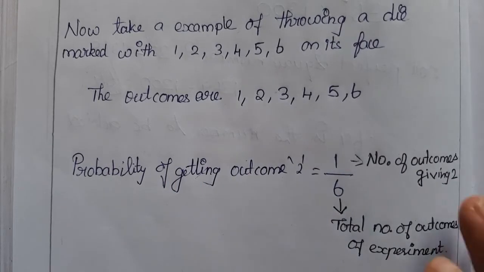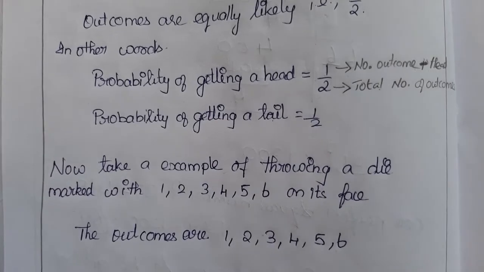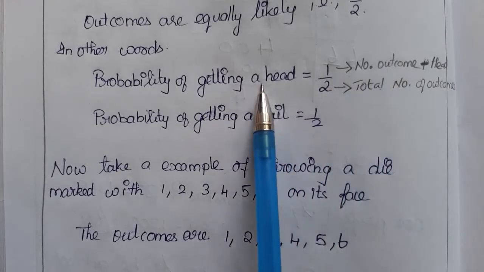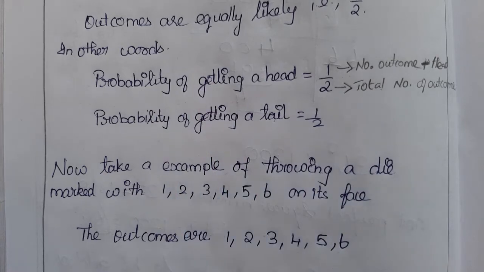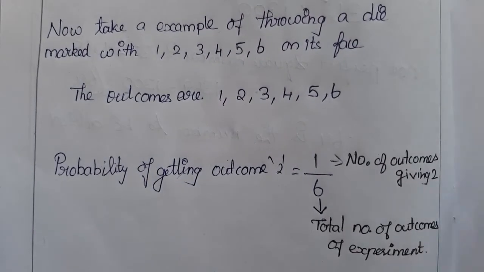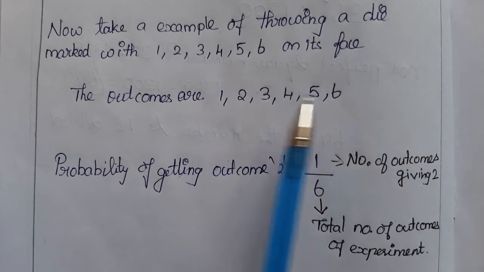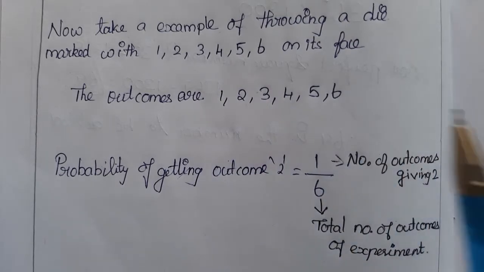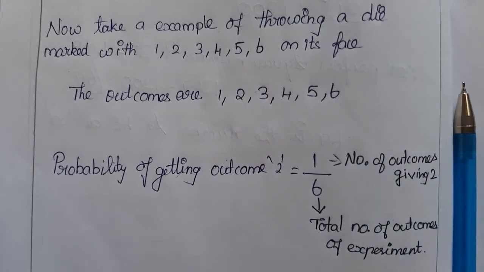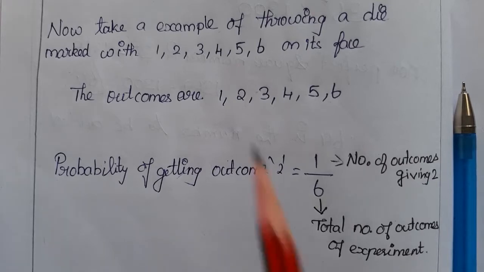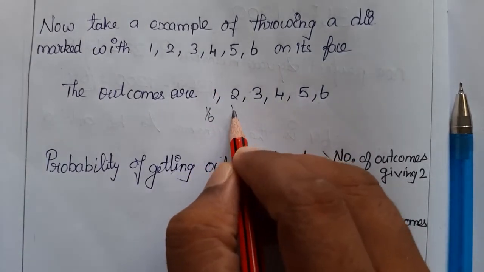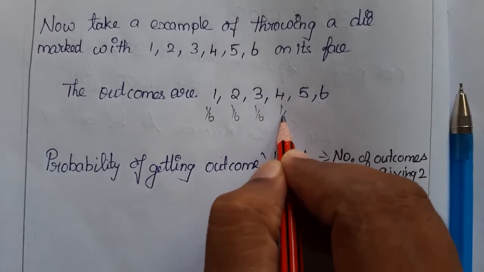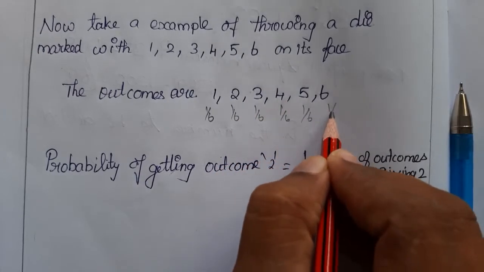Previously we observed that the numerator is the outcomes that we need for the probability, and the denominator is the total number of outcomes. The same here. Here also we can see that all 6 faces are equally likely. By chance we will say it is 1 by 6. Getting a 1 is 1 by 6, 2 is 1 by 6, 3 is 1 by 6, 4 is 1 by 6, 5 is 1 by 6, 6 also 1 by 6.